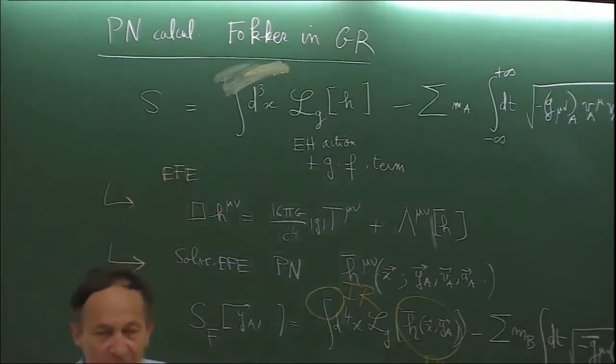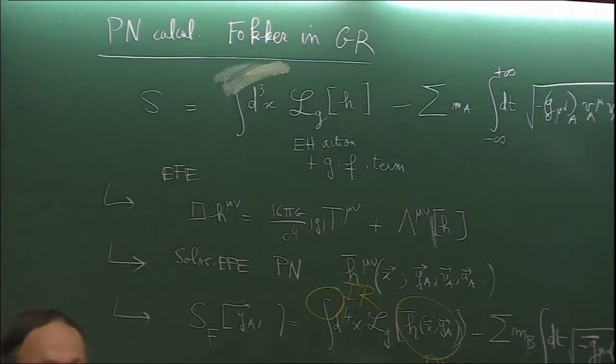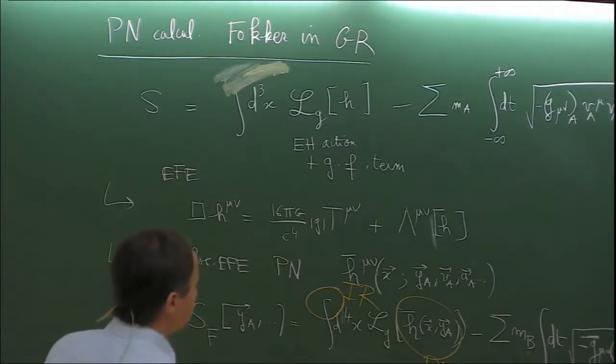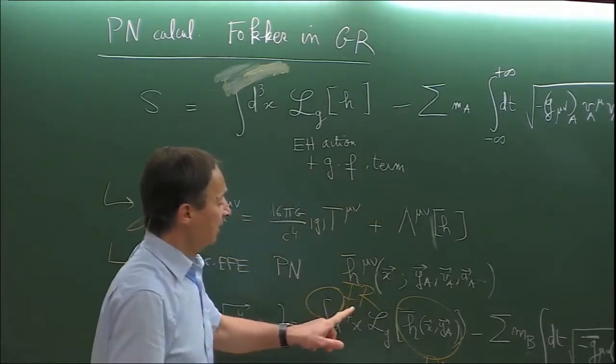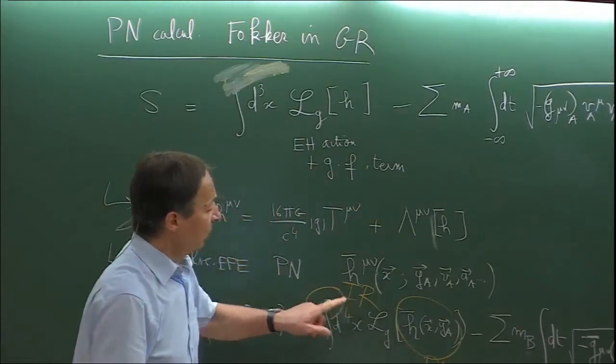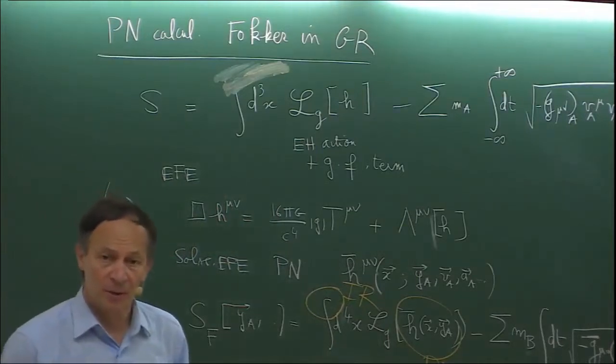And as you remember from Monday or today, the PN approximation is valid only in the near zone of the source, while here you integrate it all over space. So this implies that some infrared divergences appear that have to be cured using dimensional regularization.